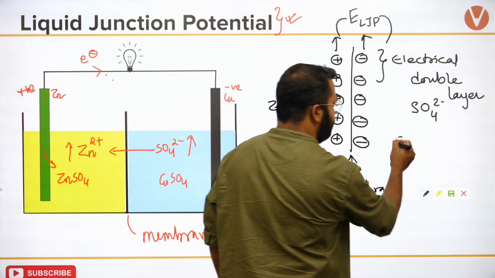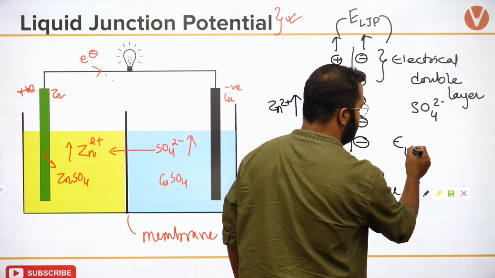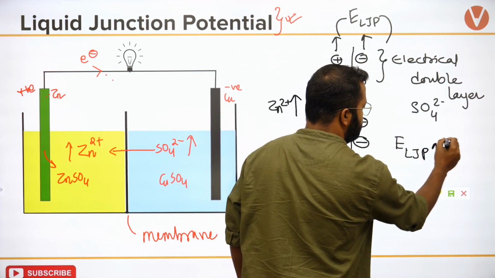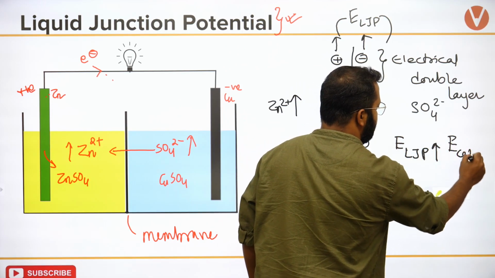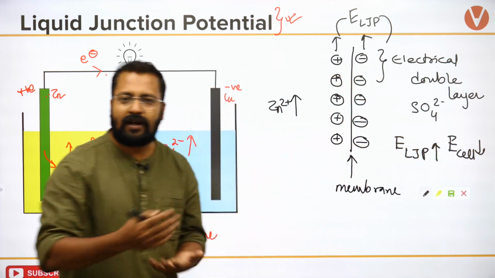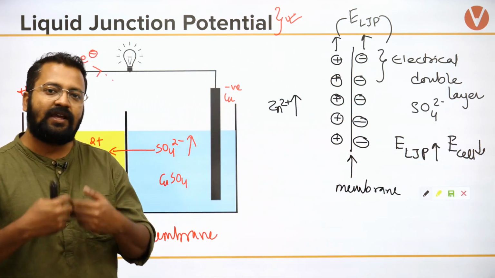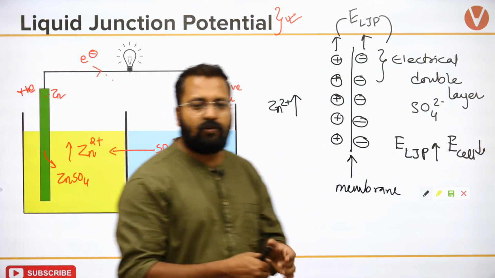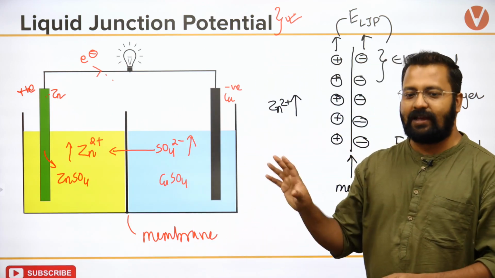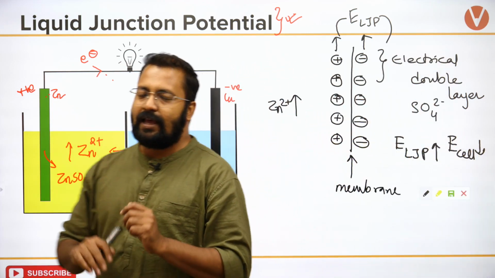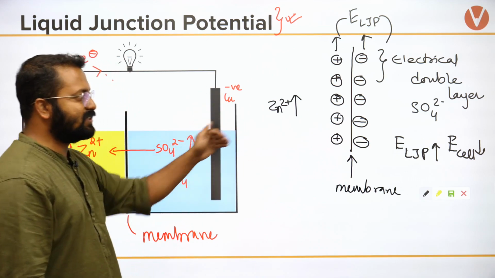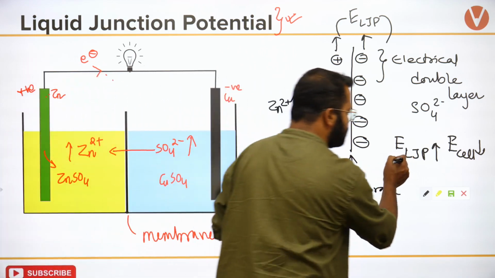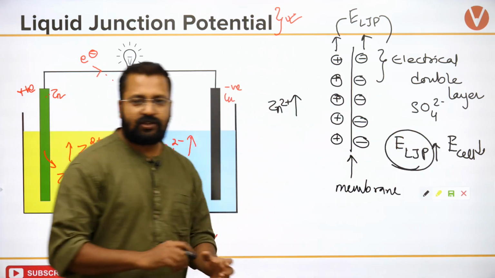So remember, when the liquid junction potential increases, E cell decreases, because the circuit is no longer getting completed. There is an accumulation of charge, and at a certain point the cell will reach a state of equilibrium and stop supplying current. Okay, so there is a hindrance to the supply of electricity from the galvanic cell, and it is because of this guy, liquid junction potential.